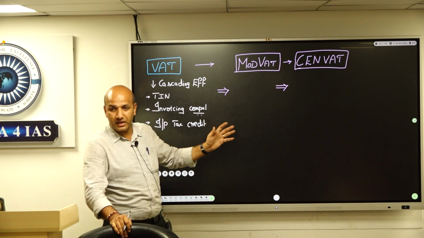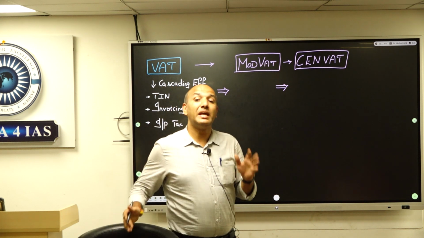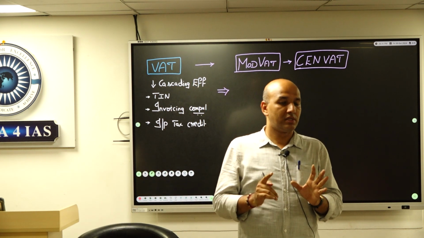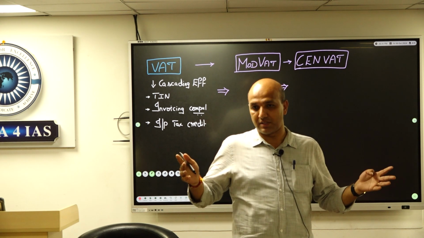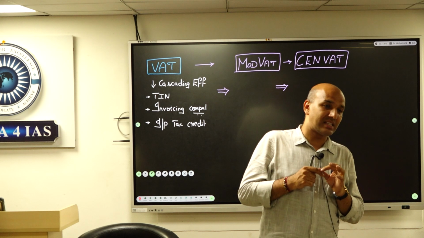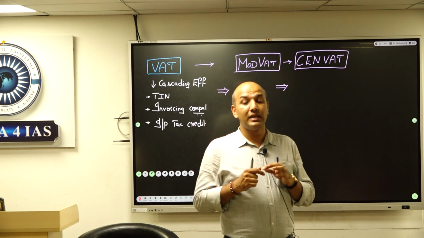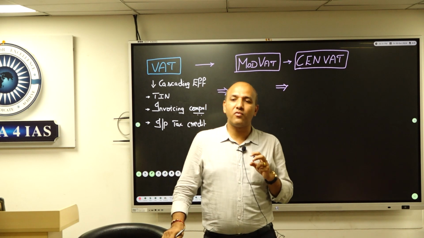Comparatively, changes were effective and the cascade effect came down as much as possible, but the major idea remained: center charging its own taxes, states charging their own taxes, multiple types of taxes, and center-state levels remained. So the input tax credit system was not very effective.